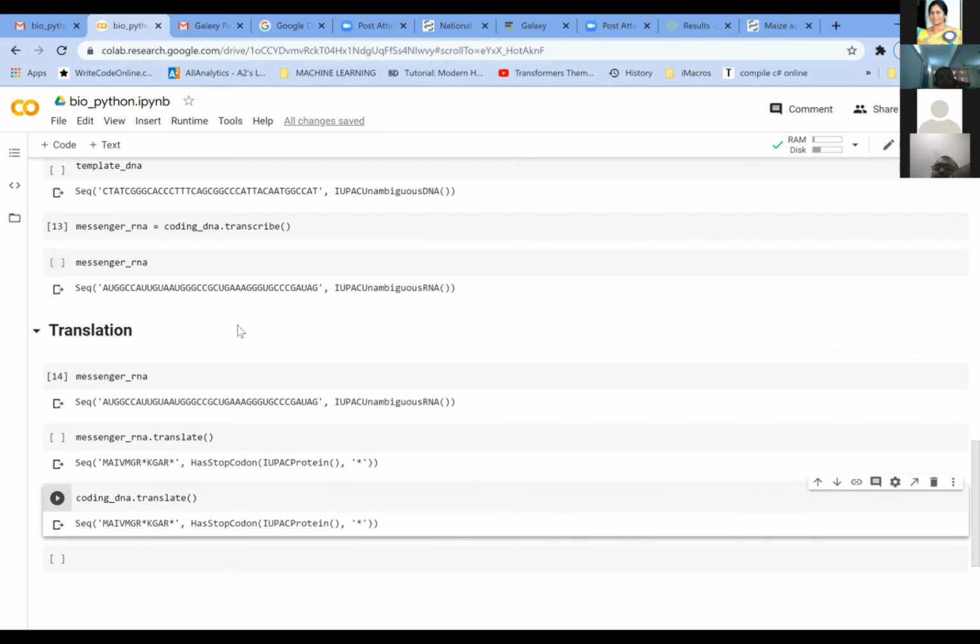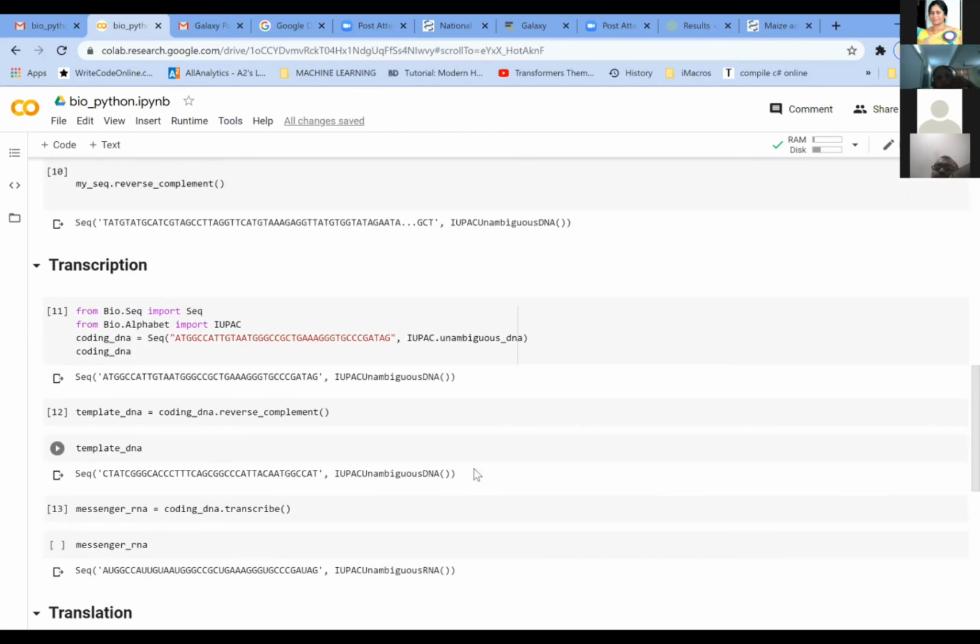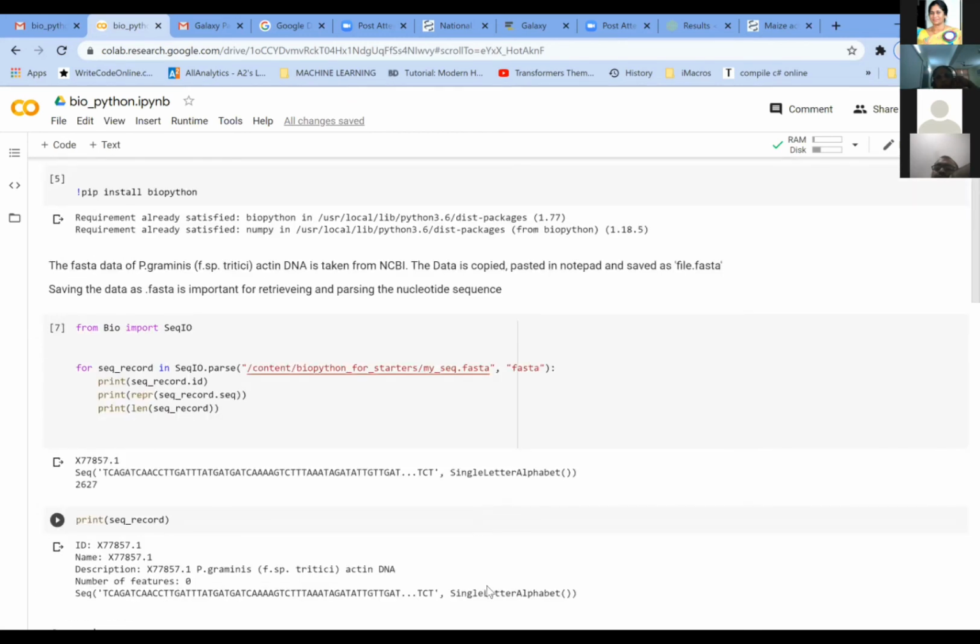So this is a simple example which I wanted to show you to tell you about how BioPython works. I don't know how much I'm able to convey the message to all of you, but still, you can use BioPython. You should be able to write this code. It is very important: putting these brackets, giving these underscores, giving the dots, double brackets, colons, semicolons, inverted commas. It is basically important to get the special characters right. So that is about BioPython.